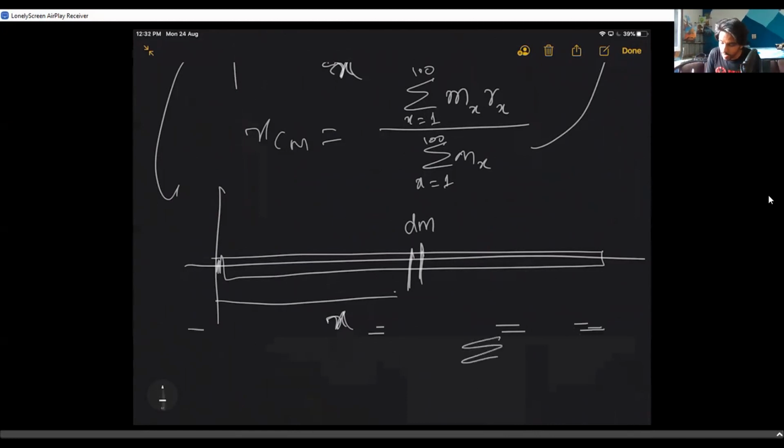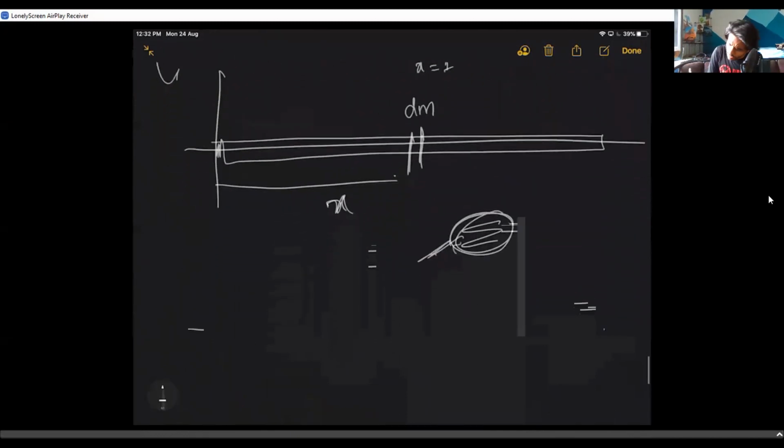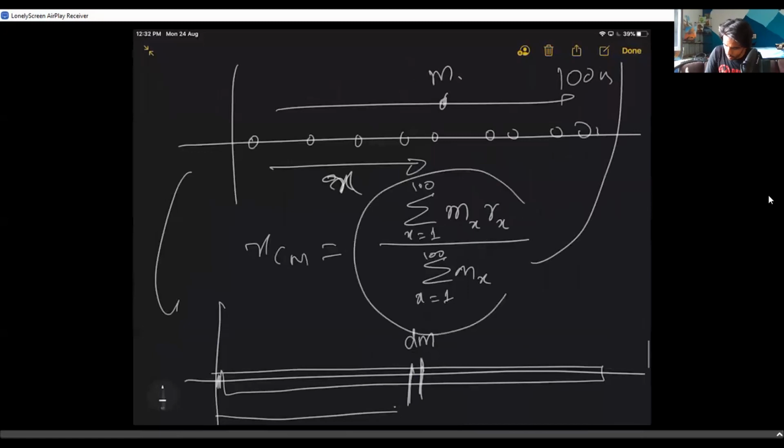So you cannot write the summation symbol, sigma, anymore. That is where you write the integral. I will write a similar equation: integral mx rx by integral mx. In the place of the summation symbol, I'm actually putting the integral symbol. That's all.